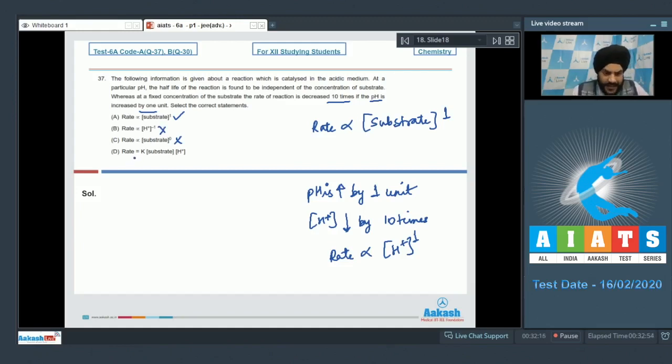If I talk about the D option now, rate is equal to K times the concentration of substrate into concentration of H plus. So this is also correct, students. The given reaction is of first order with respect to both the substrate as well as the H plus ions. So option A and option D are correct, and they have to be marked as the answer to question number 37. Let us look at the next question now.